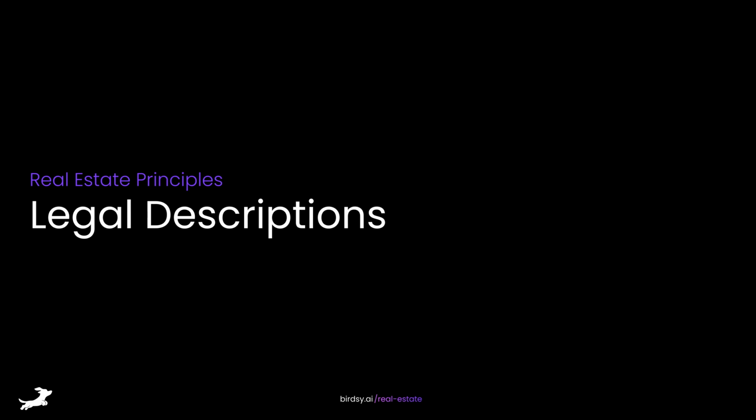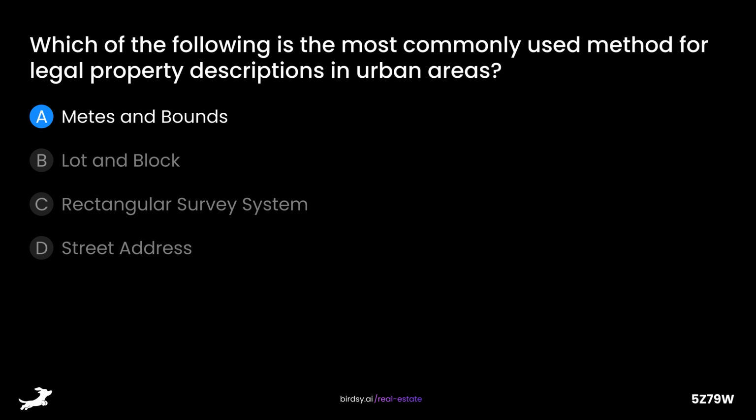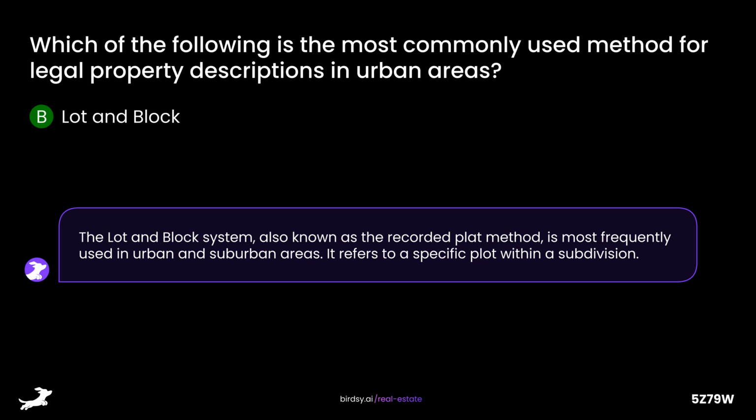Legal descriptions. Which of the following is the most commonly used method for legal property descriptions in urban areas? Is it A, metes and bounds, B, lot and block, C, rectangular survey system, or D, street address? The answer is B, lot and block. The lot and block system, also known as the recorded plat method, is most frequently used in urban and suburban areas. It refers to a specific plot within a subdivision.